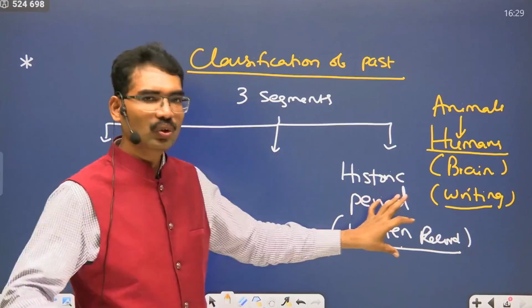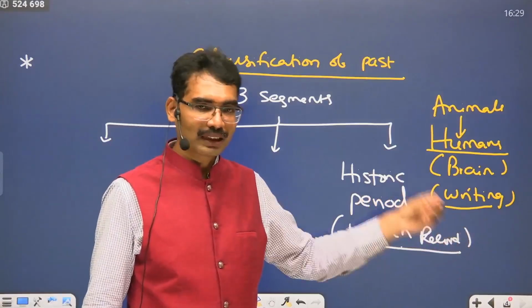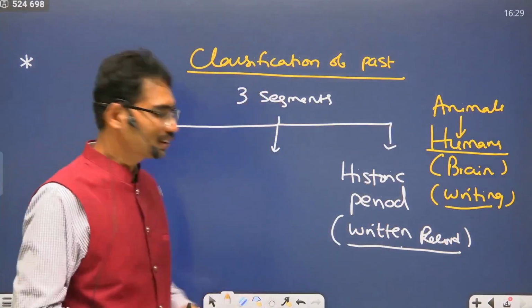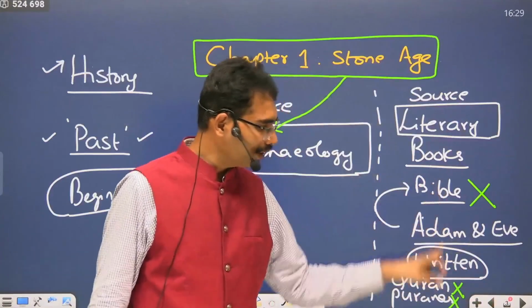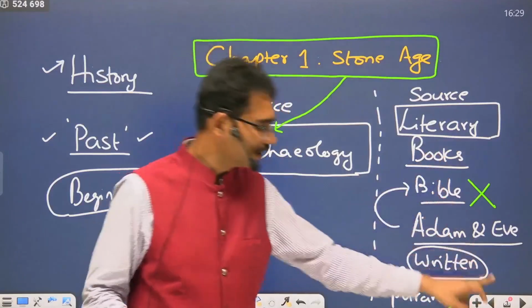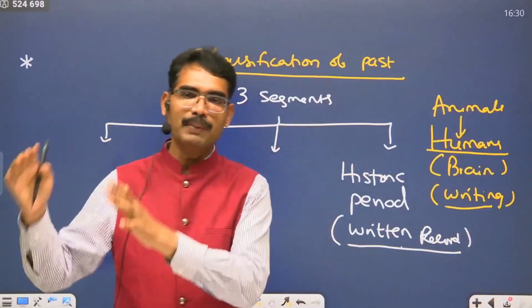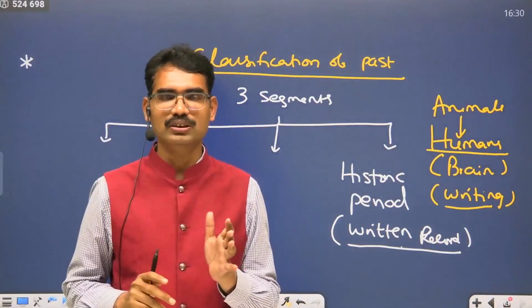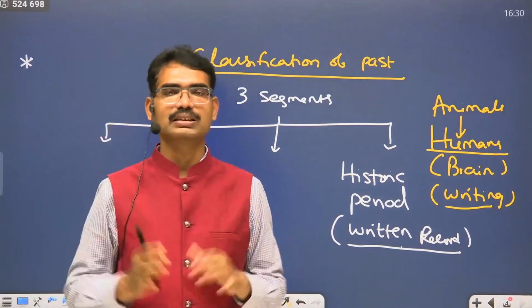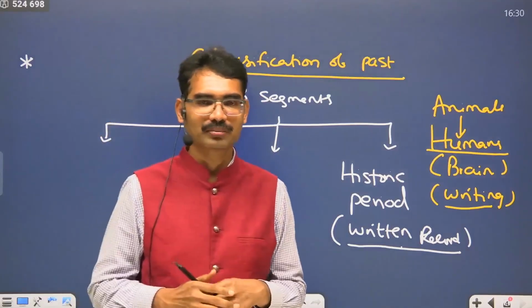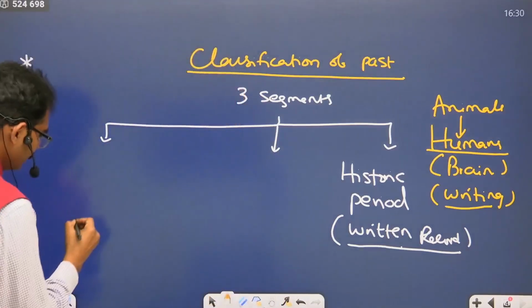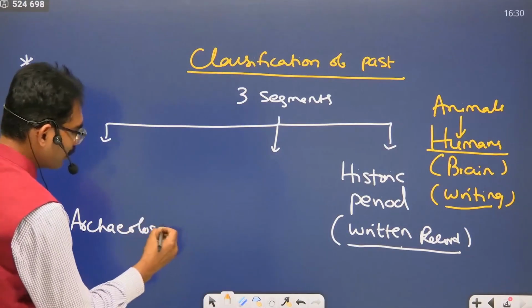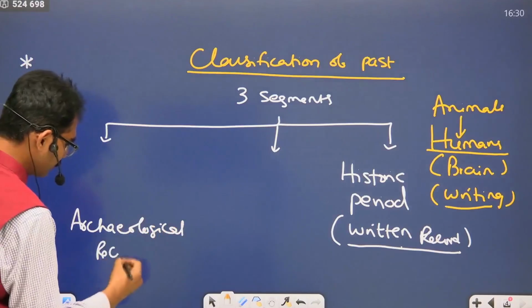But if there is no written record, but there are people, they were also having their own religious belief. It's not that only the people who have religious beliefs in these books. There were so many people who don't have any Bible, don't have any Quran, don't have any Puranic stories, but they were also believing in something. How do we know about them? Here, these are archaeological records.